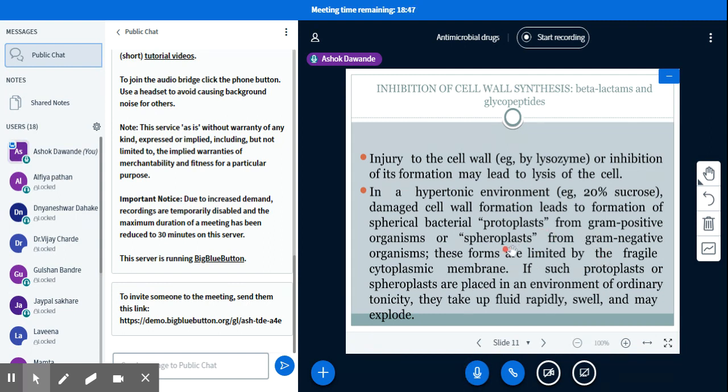If such protoplasts or spheroplasts are placed in an environment of hypotonicity, they take up fluid rapidly, swell and may explode. So this is how, with the help of lysozyme and a hypotonic environment, we can also damage the cell wall.